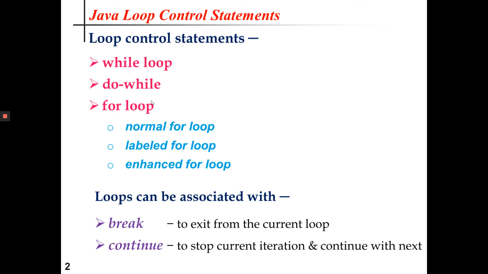The for loop can have two other variations apart from the normal for loop. They are called the leveled for loop and the enhanced for loop. The loops like while, do while, or for loop can be associated with the break statement to make an early exit from the current loop, or it can have a continue statement to stop current iteration and continue with the next one. Now I'll describe each one of them one by one.